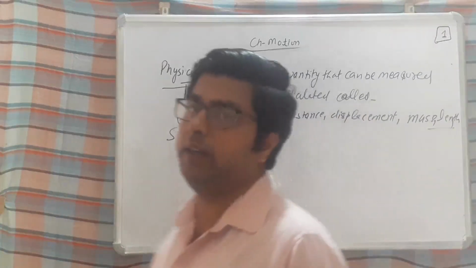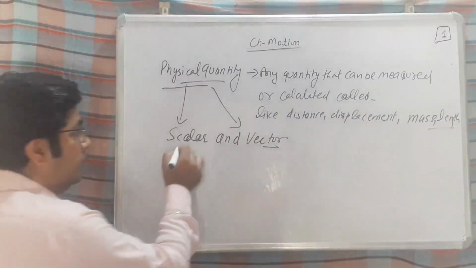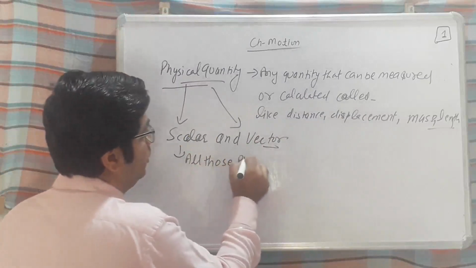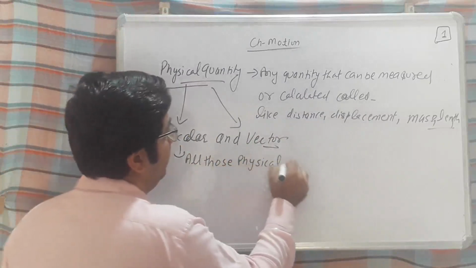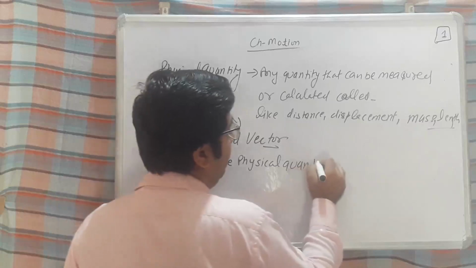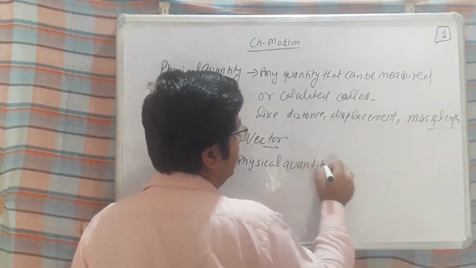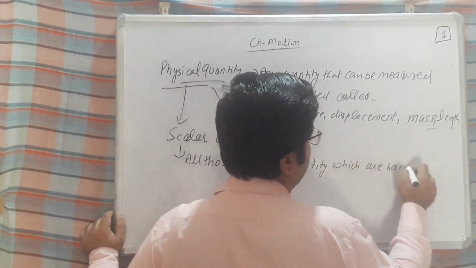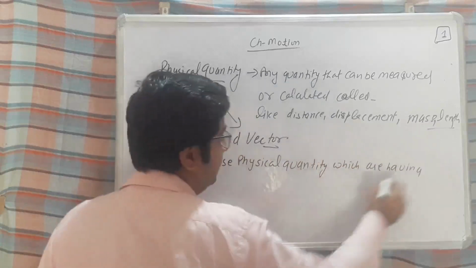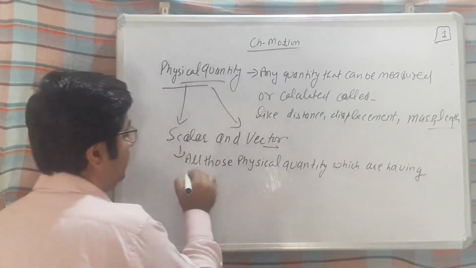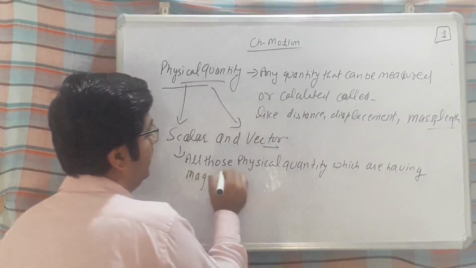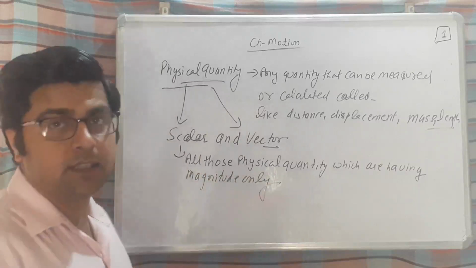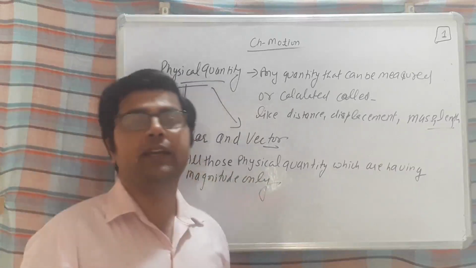So scalar quantity means all those physical quantities which are having magnitude only, ठीक है ना, जिसके पास सिर्फ क्या हो, only magnitude they have.